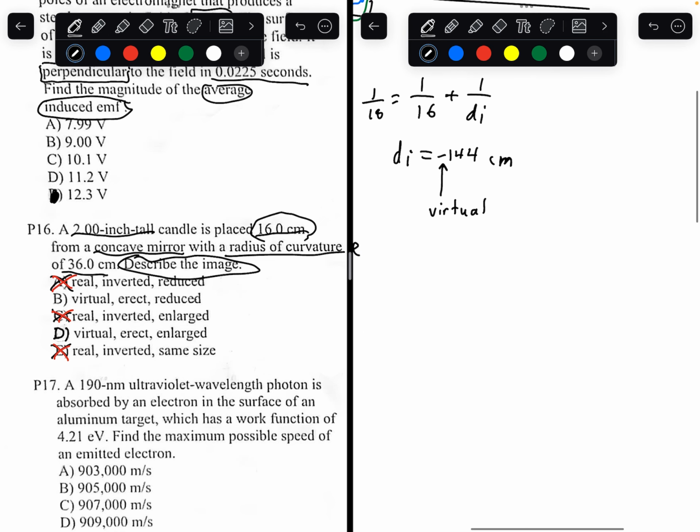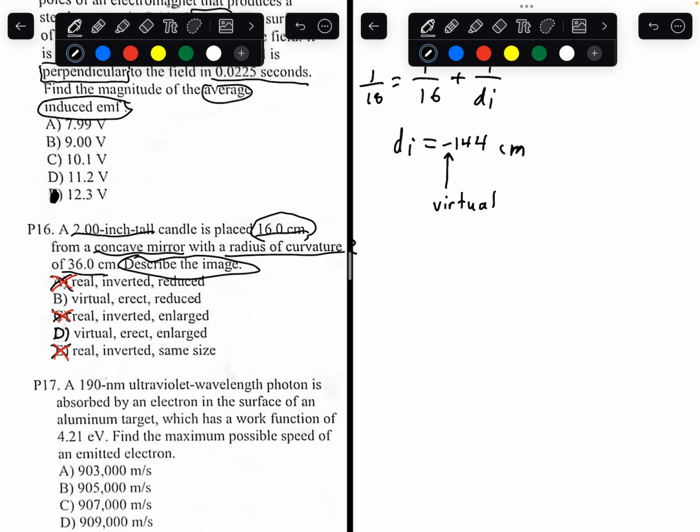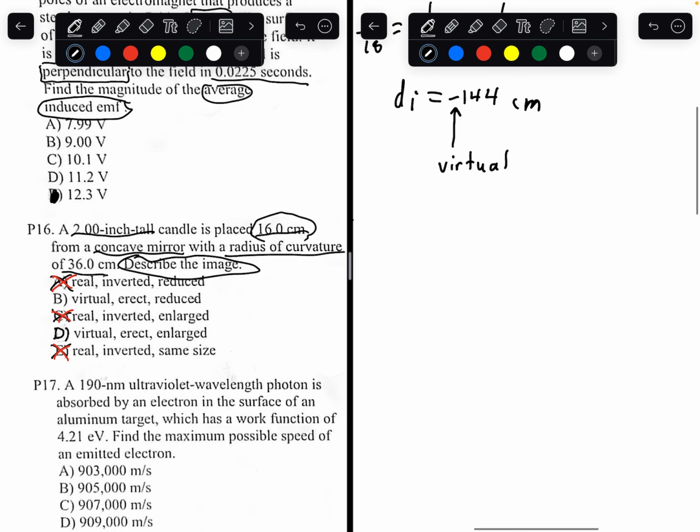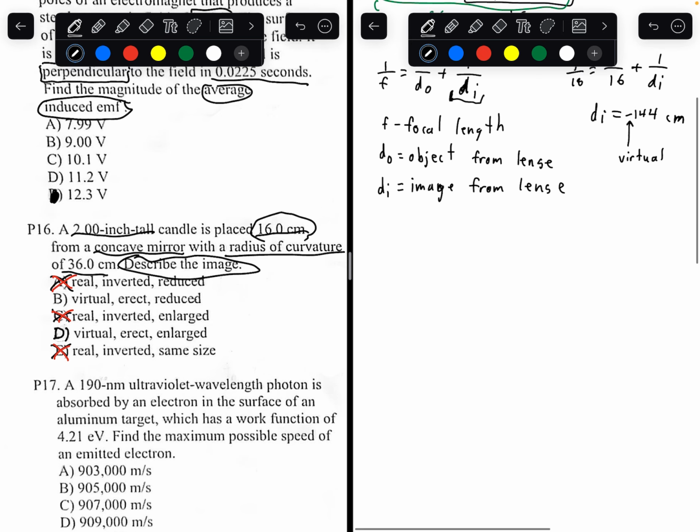How do we know if it's erect or inverted? How do we know if it's reduced or enlarged? We look at the magnification. There's one other formula you guys want to know.